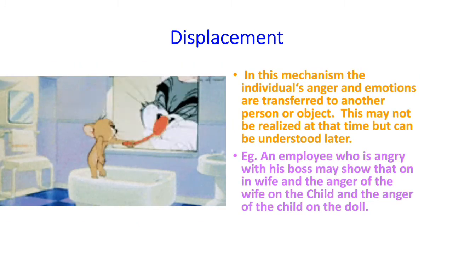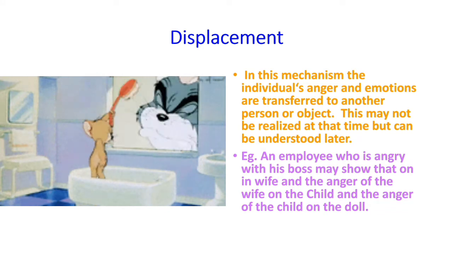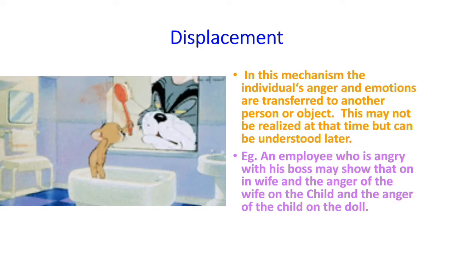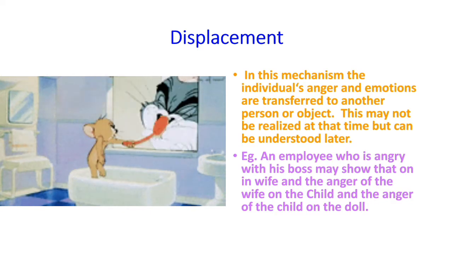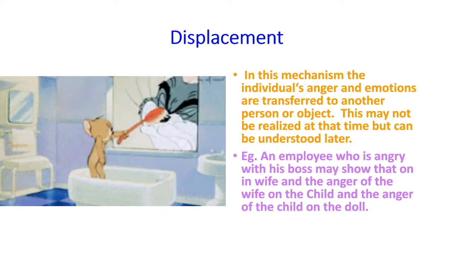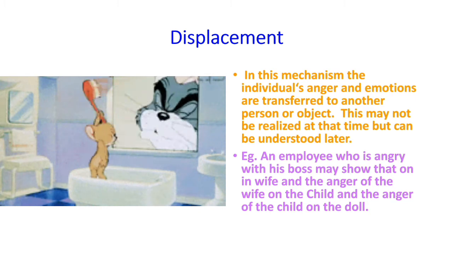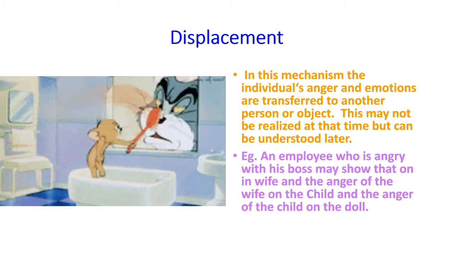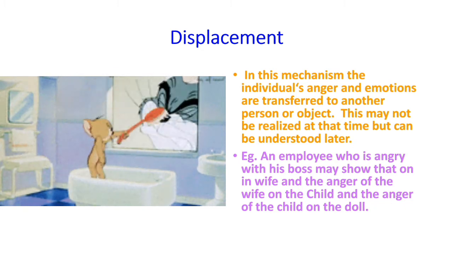Displacement is the mechanism in which the individual's anger and emotions are transferred to another person or object. This may not be realized at that time but can be understood later. Example, an employee who is angry with his boss may show that on his wife, and the anger of the wife on the child, and the anger of the child on the doll.